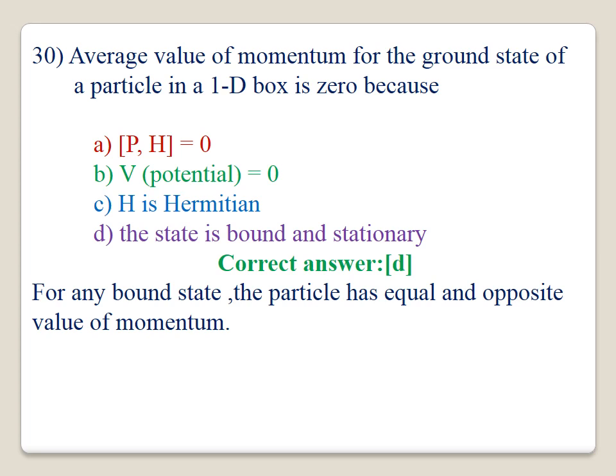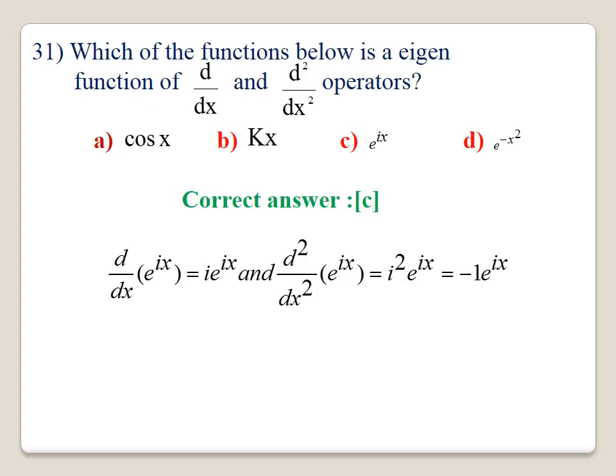Question number 30. The average value of momentum of the ground state of a particle in a one-dimensional box is 0, because option D is correct. The state is bound and stationary. For a bound state, generally the momentum will be equal to 0. For any bound state, the particle has equal and opposite values of momentum. The correct answer is D.